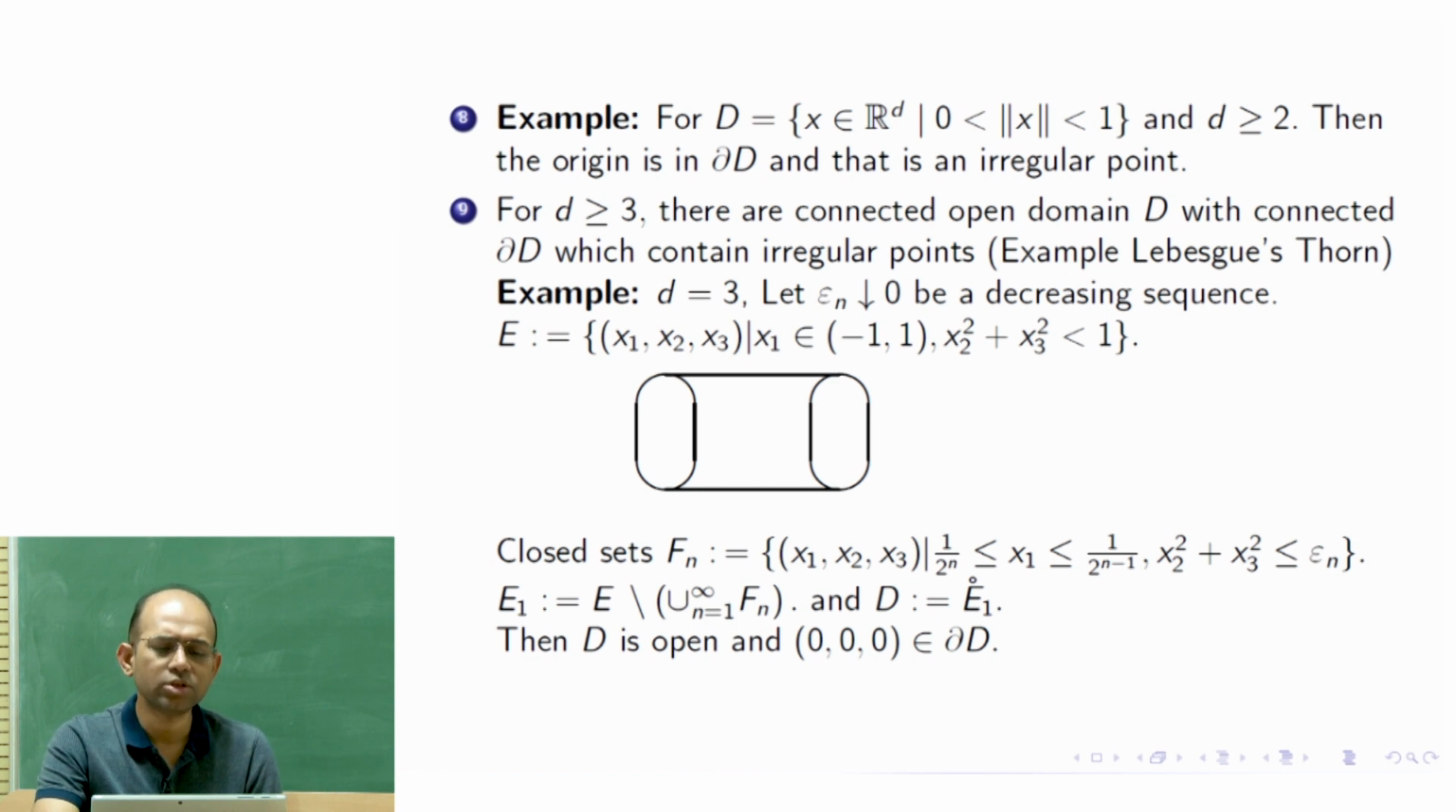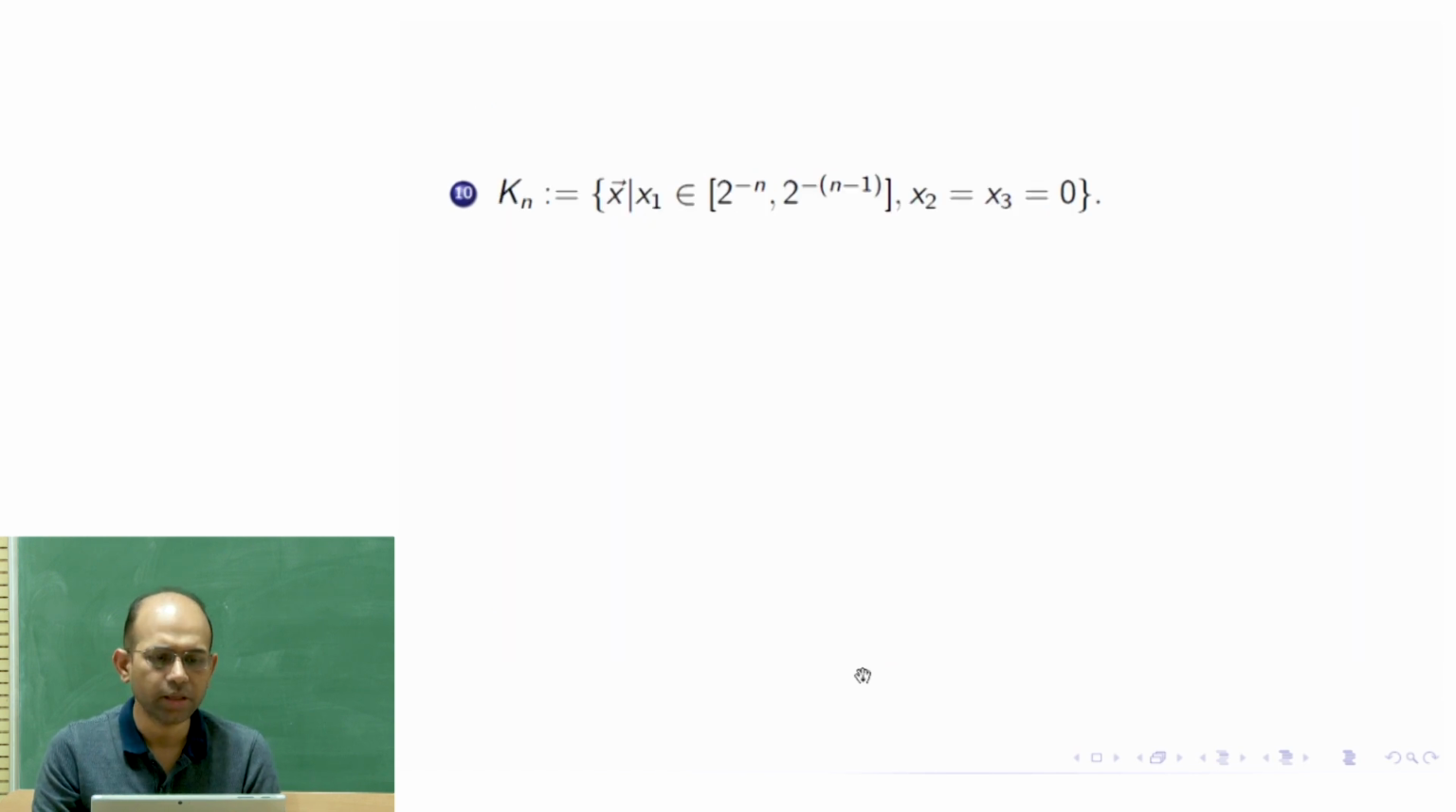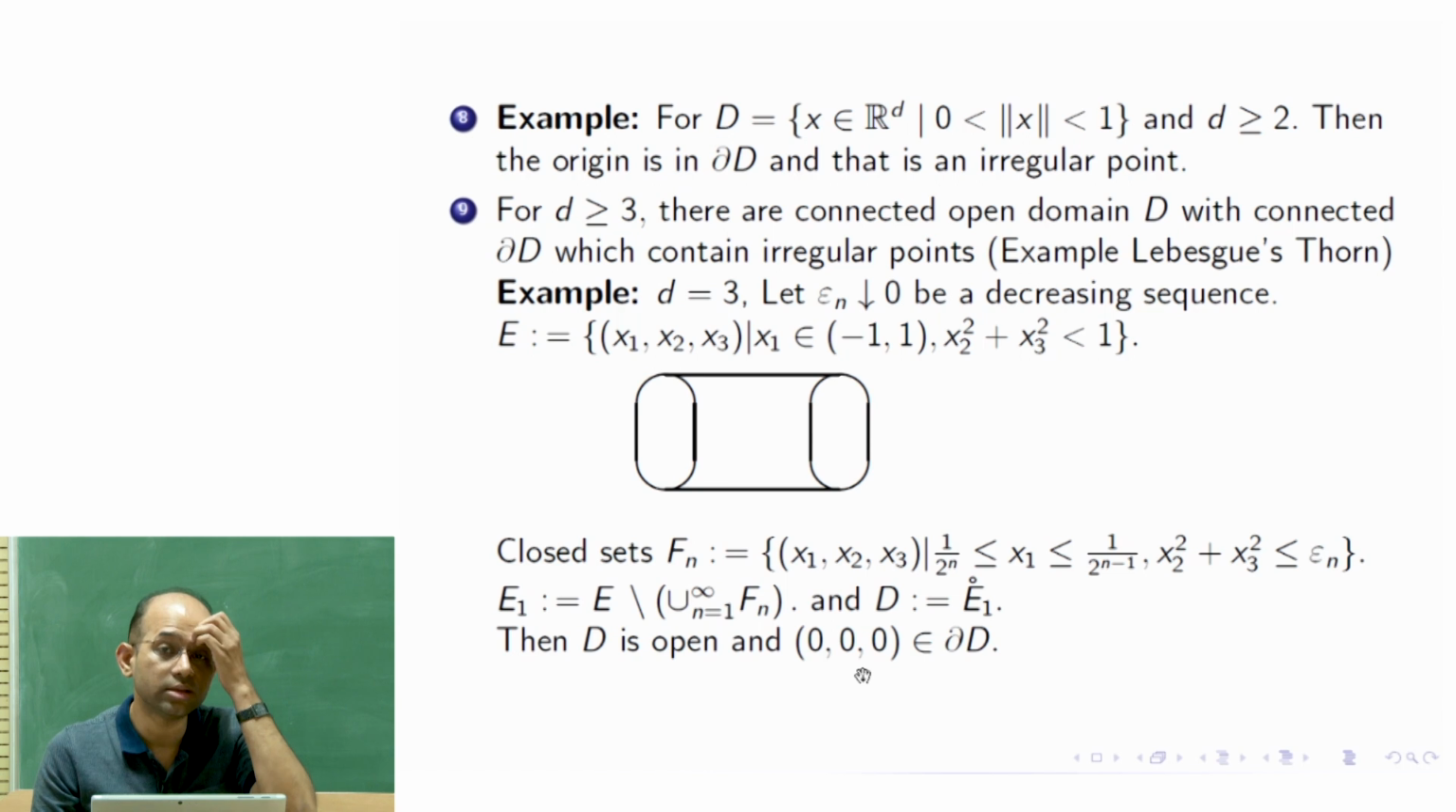Is the origin 0, 0, 0 in the domain D? No, because it is on the boundary. Of course 0, 0, 0 is in E and not in the union of the Fn, so it is in E1. But when we take the interior of E1, then 0 is excluded, because it is on the boundary. So we take this 0, 0, 0 on the boundary, and then we show that it is an irregular point for a certain choice of epsilon n.